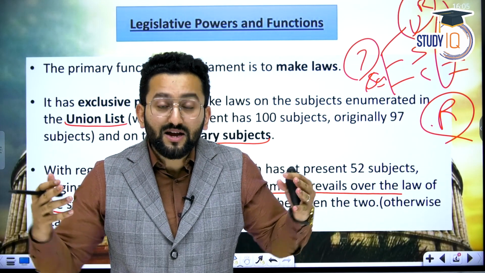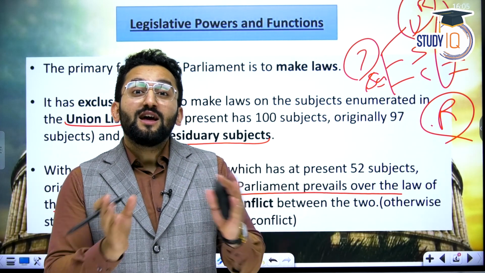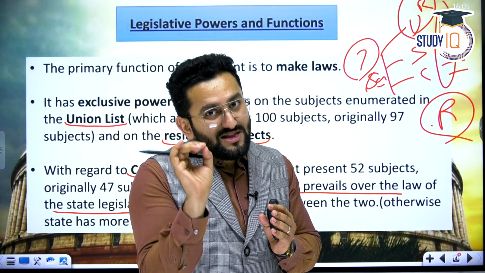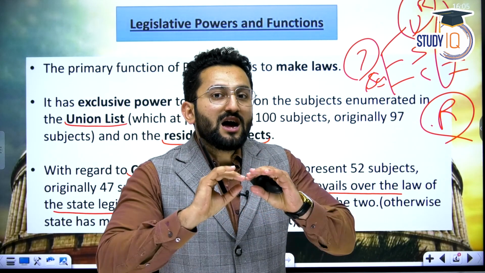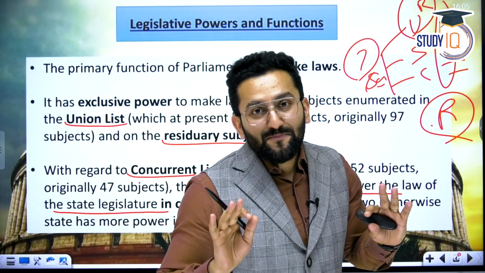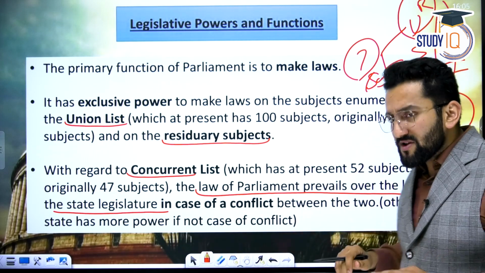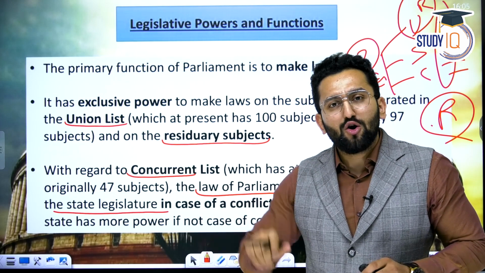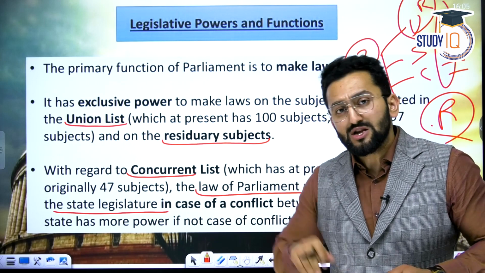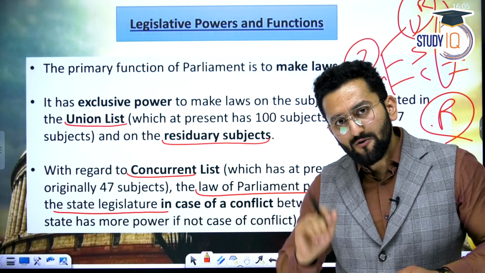Now, how can we have harmony? So the Supreme Court constructs this harmony. And how can the Supreme Court construct this harmony? By specifically discussing those provisions in these laws which are in conflict, then after this discussion, interpreting them in such a way that this conflict can be resolved. So this is harmonious construction. So the Supreme Court is saying we should not align with the idea that union law should always prevail over state law in a matter of the concurrent list. But the standard practice is that. Okay, Supreme Court intervention can actually do this harmonious construction. I hope it is clear to you now.